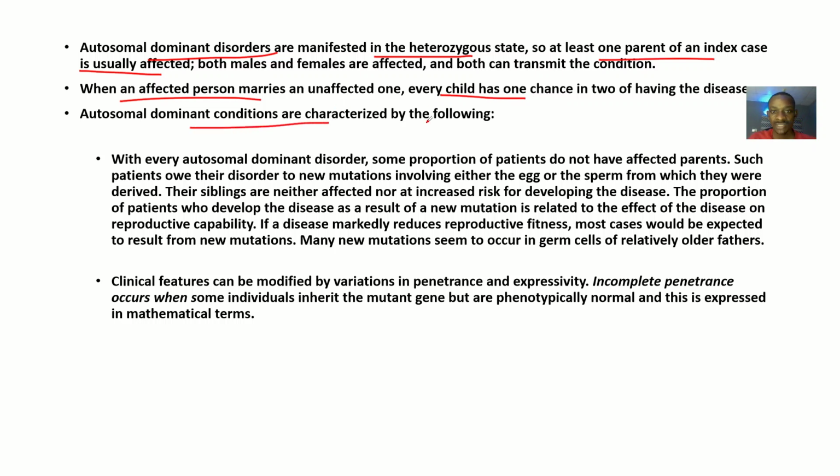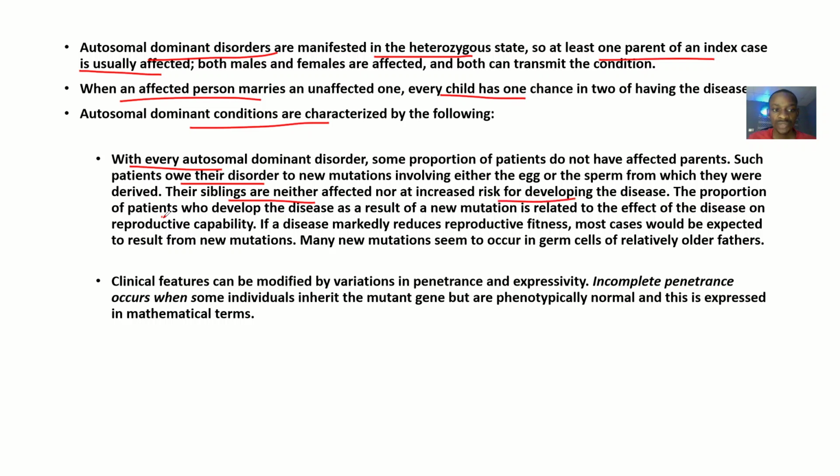Autosomal dominant conditions are characterized by the following. With every autosomal dominant disorder, some proportion of patients do not have affected parents. Such patients owe their disorders to a new mutation involving either the egg or sperm from which they were derived. So there could have been a disorder right there in the egg or sperm, and this didn't affect the parents, but it affected the offspring. Their siblings are neither affected nor at increased risk of developing the disease.